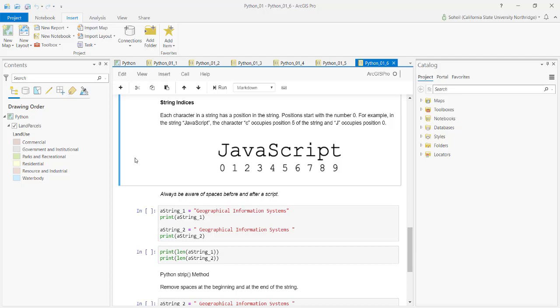For example, what if I have a long name and I want to extract only the first 4 characters? The first 4 characters will be index 0, 1, 2, and 3. So we can work with that.